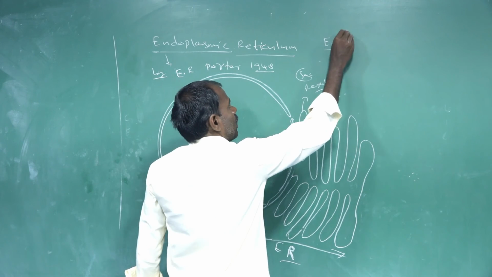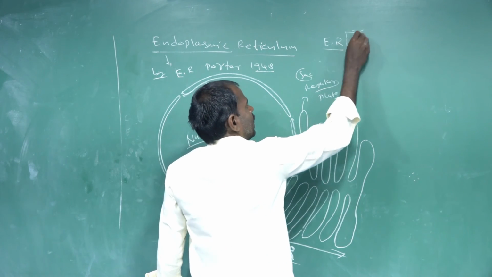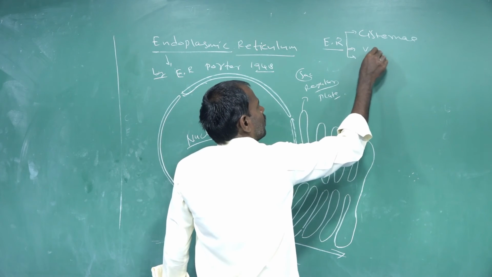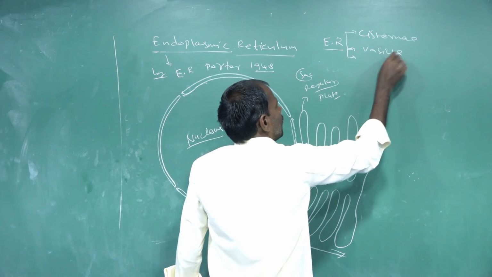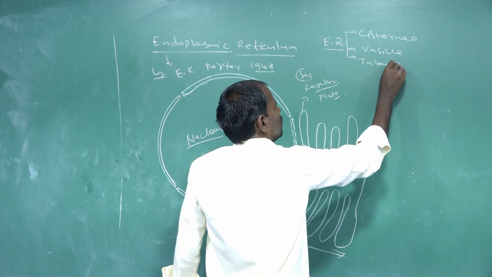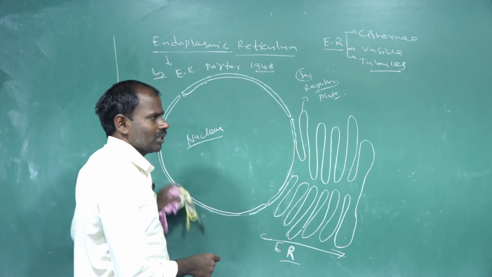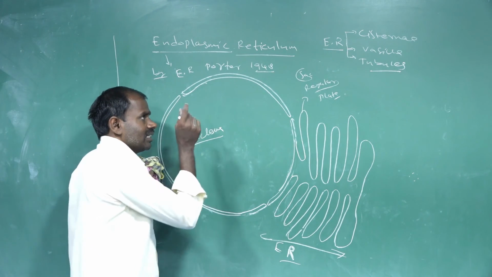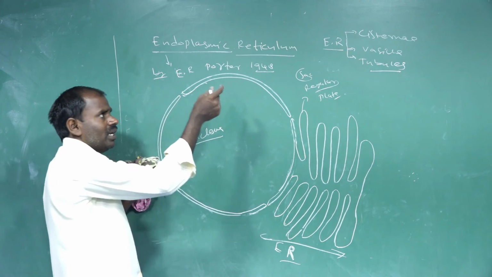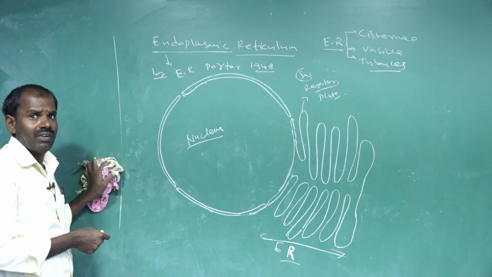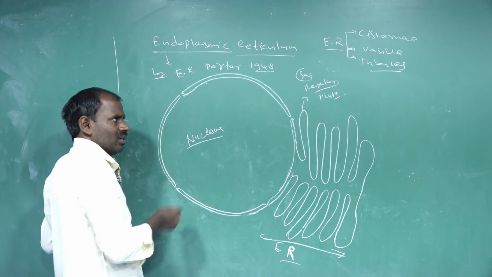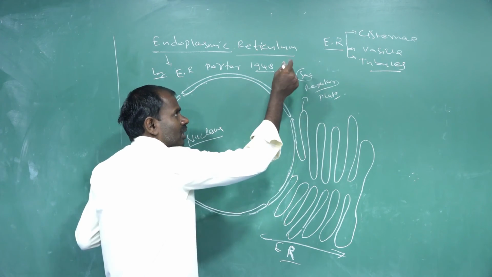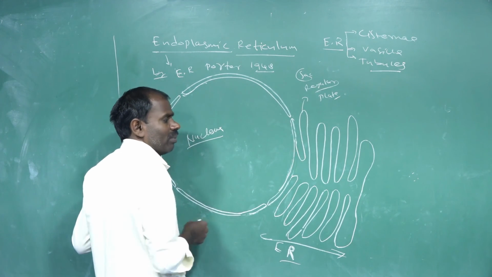The first one is cisternae, the second one is vesicles, and the third one is tubules. These three types of endoplasmic reticulum are found within the cells. They are also called endomembrane system organelles. Endoplasmic reticulums originate from the outer nuclear membrane.